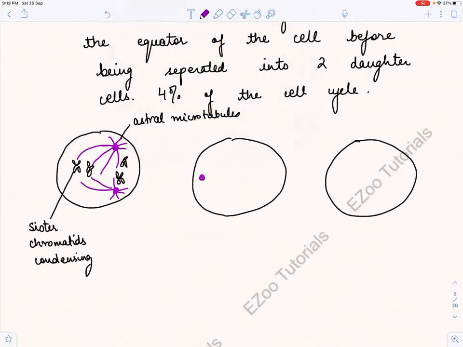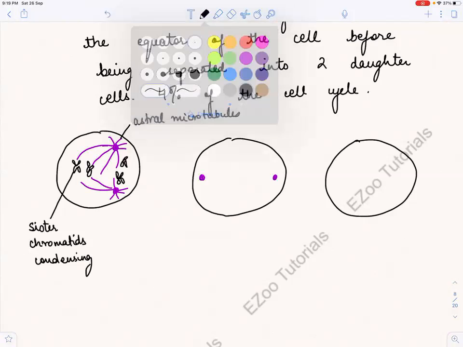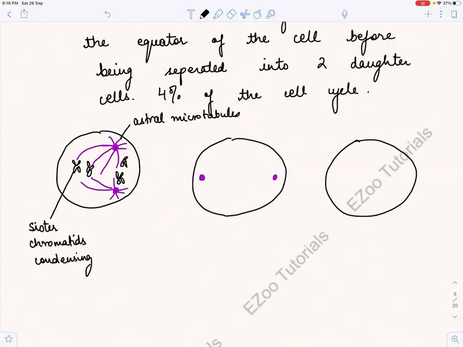So they have come to the pole, and they have arranged themselves on the equator, right? And now this nuclear membrane has also dissolved.